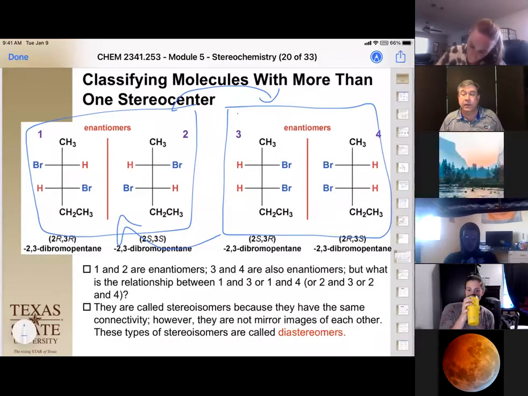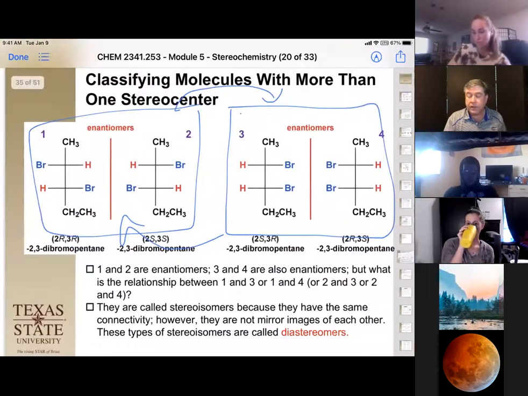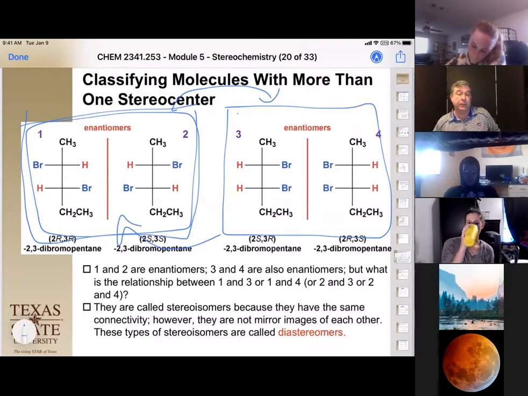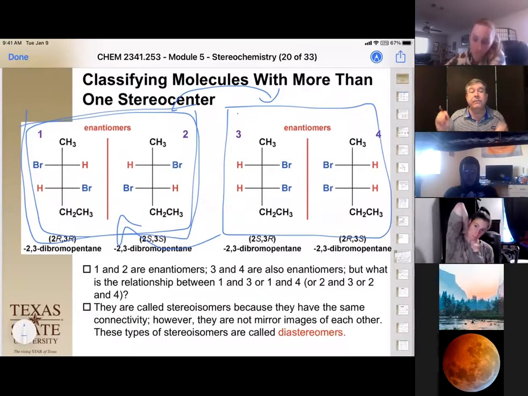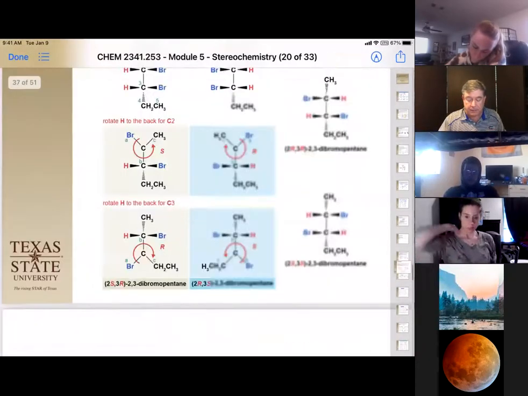Okay. So when we look at this, given a single compound here, we're going to have to figure out how to, number 1, draw its enantiomer, and number 2, how to draw the other isomers possible. And I'm going to show you a trick for that. We're going to be using a thing called the Fischer projection. I'm actually going to jump down to the Fischer projection first and then come back to the diastereomers.